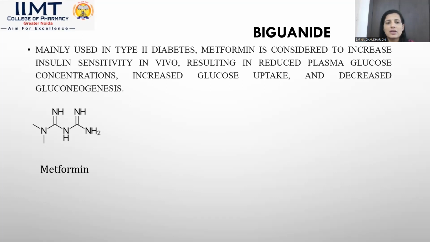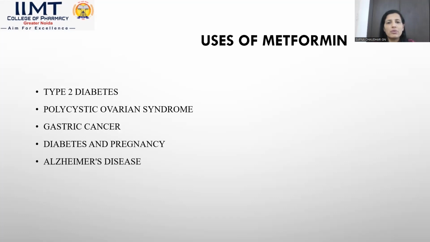Gluconeogenesis is simply the conversion of non-carbohydrate sources to glucose. When that is not converted into glucose, ultimately the blood glucose level is decreased, and it also increases the glucose uptake by cells. So the specific mechanism of metformin is not known, but these are the mechanisms shown by the metformin drug. Next, uses of metformin.